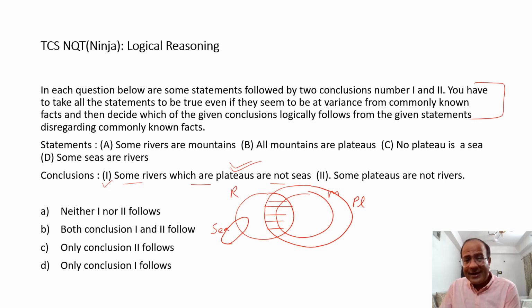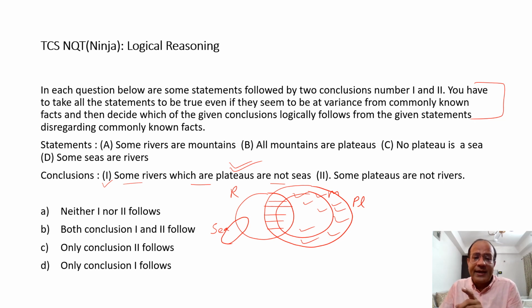Now, if you read the second, it says some plateaus are not rivers. So it talks about plateaus which are outside rivers. So this is the area you are referring to. So with this diagram, it seems to be okay. But I need to check it with other diagrams as well, if it can be drawn.